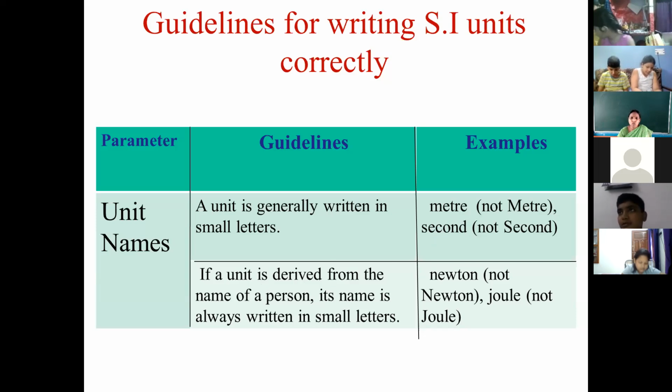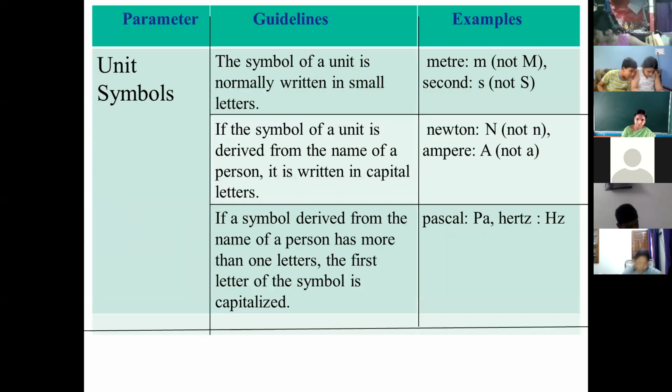If it is a general unit also, then also we will write in small letters. Clear to everyone? Understand? So this is the first rule, that we should write the unit name in small letters, whether it is general or it is kept on the name of a scientist.